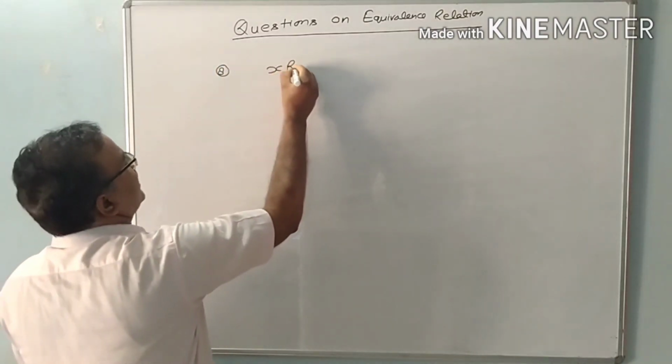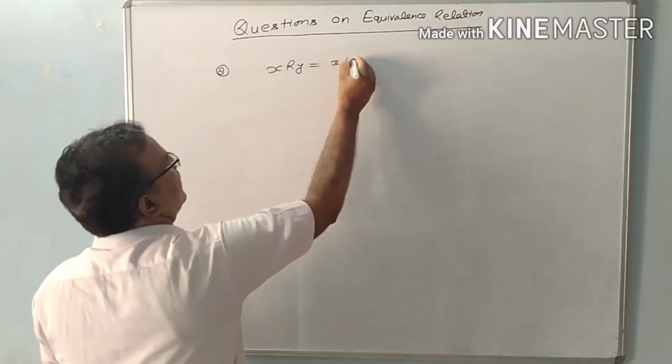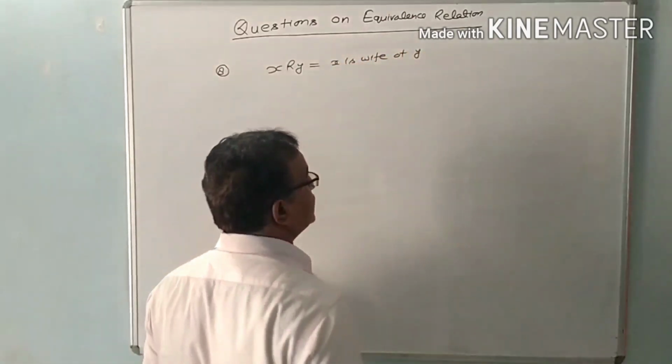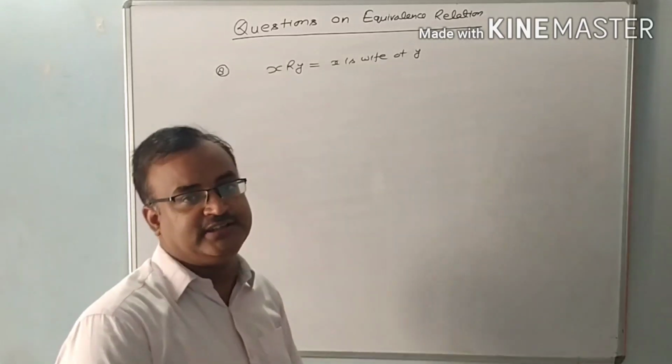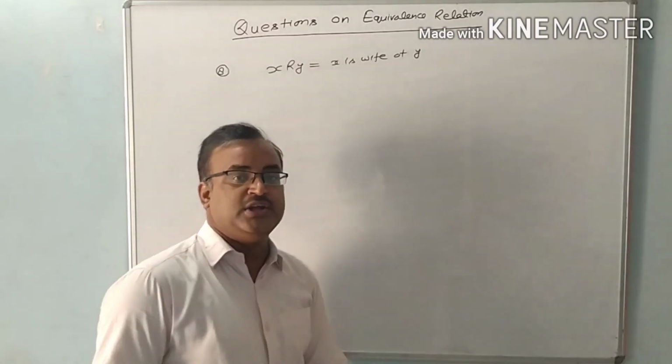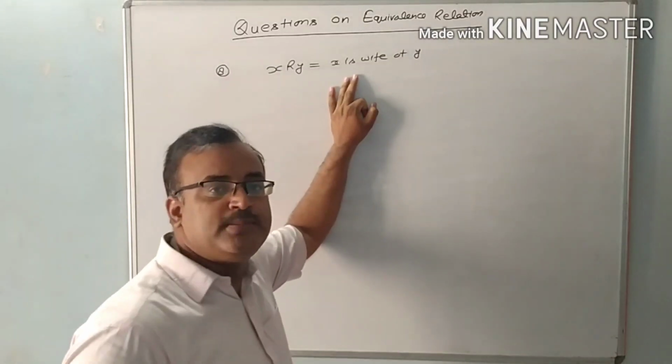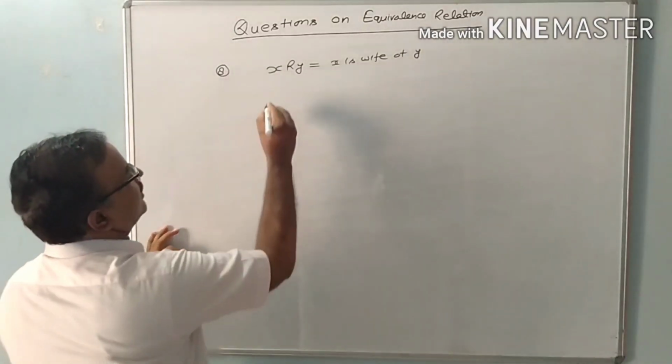X is related with Y, that is, X is the wife of Y. This is a very important question of NCERT. You can see this question. This is a question of NCERT, a relation based question. X as a wife of Y is given here.